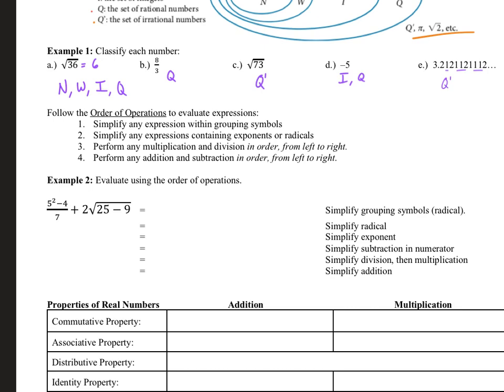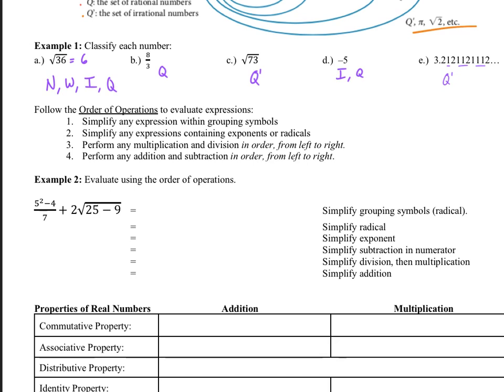Order of operations, of course, is super important when you're working on math, knowing what order to do things in. You should know about PEMDAS for a long time: parentheses, exponents, multiplication, division, addition, subtraction. When you're doing the multiplication and division steps, you do that in order from left to right, and when you're doing the addition and subtraction steps, you do that in order from left to right. Another way of saying parentheses is grouping symbols, and so you'll see that here.